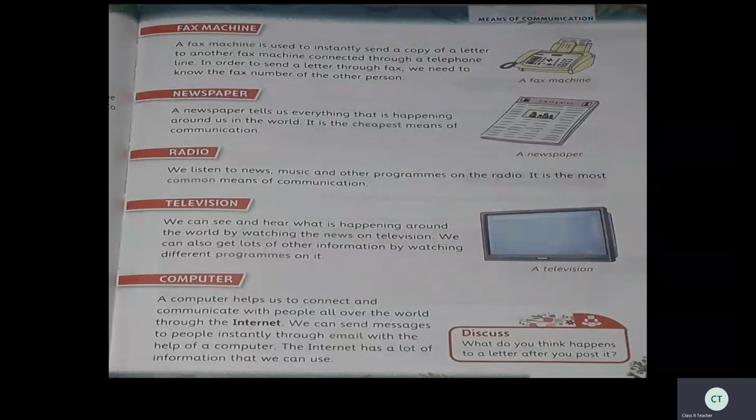What do you think happens to a letter after you post it? So children, that also you can do as a homework. Write a letter to your grandparents. That is best. Write a letter to your grandparents and send. Let us see what will happen afterwards. With the help of your parents, you can write a letter to your grandparents. See, they will be very happy because they never expect all this. So that you can do, children. Try to do. Let me see how many of you can do. Your grandparents also will be very happy. They will keep it like some treasure.